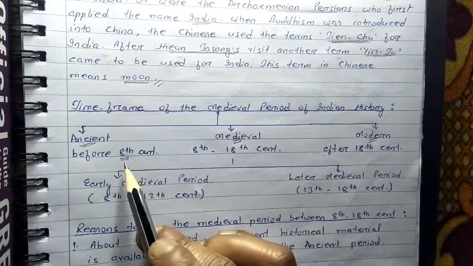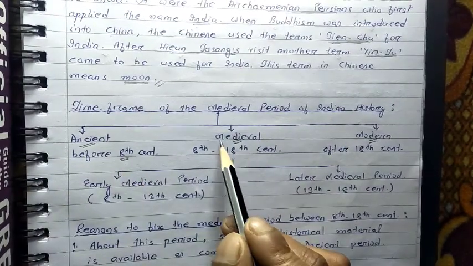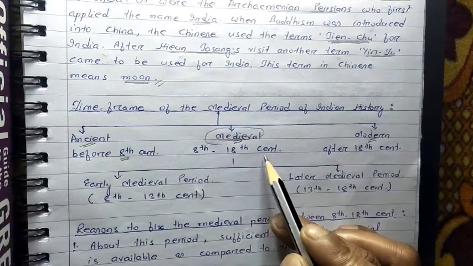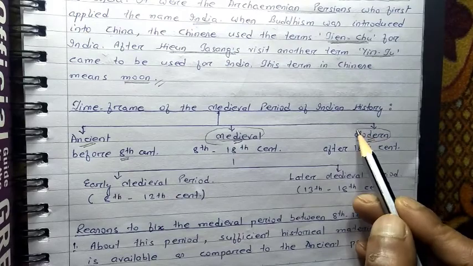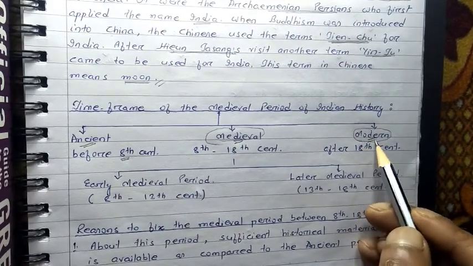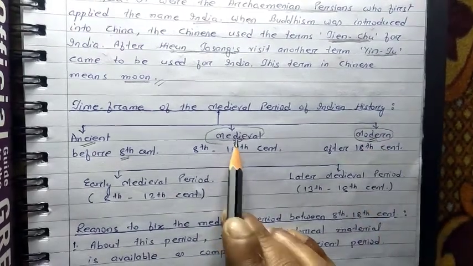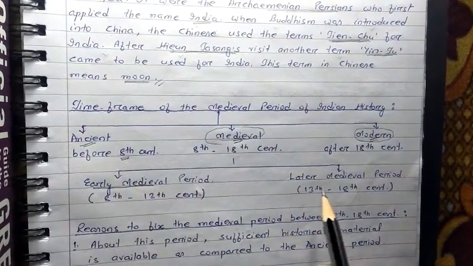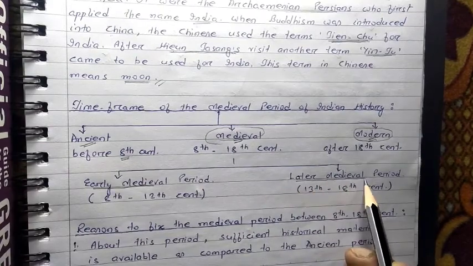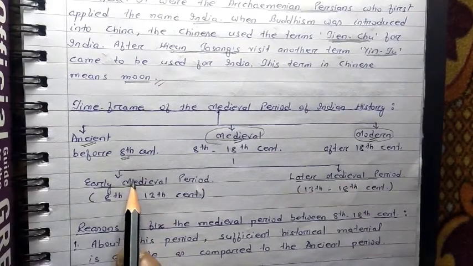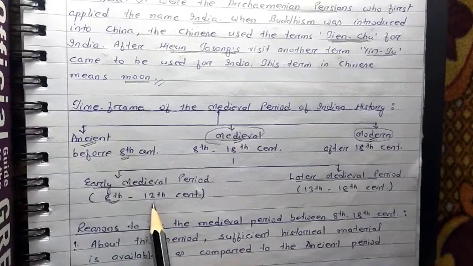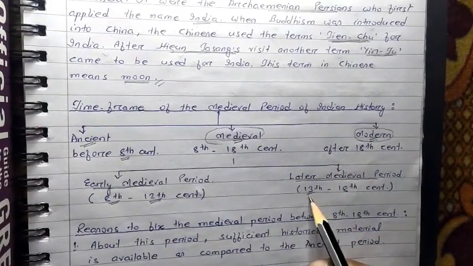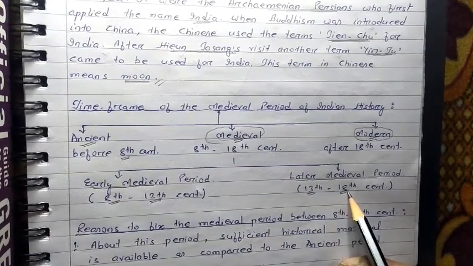That means from the starting of the 8th century up to the 18th century is known as the medieval period, and after the 18th century, that period is known as the modern period, when the British ruled our country. We can also say the medieval period is divided into two parts. One is known as the early medieval period and the second one as the later medieval period. The early medieval period was fixed between the 8th century to the 13th century, and the later medieval period was fixed between the 13th century to the 18th century.